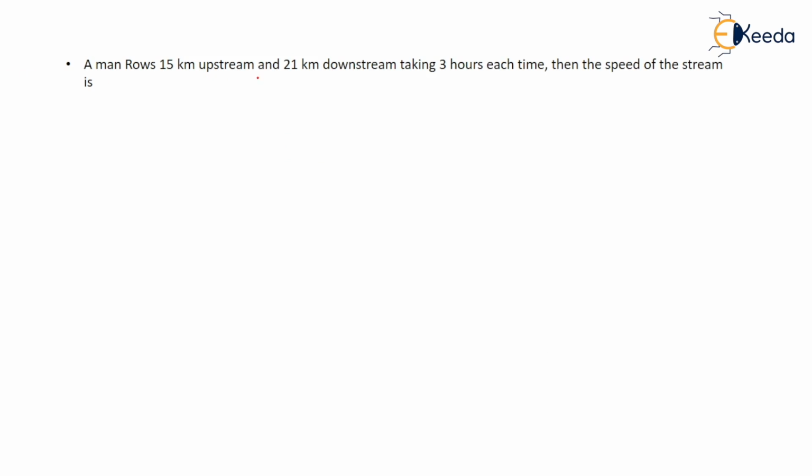Now, this is a question. A man rows 15 km upstream and 21 km downstream in 3 hours each. The speed of the stream is? So, how do you calculate the speed of the stream? I told you in the concept video. That is your downstream speed minus upstream speed divided by 2. So, here you know upstream how much? 15 km in how many hours? 3 hours. We will get upstream speed, that is 5 km per hour.